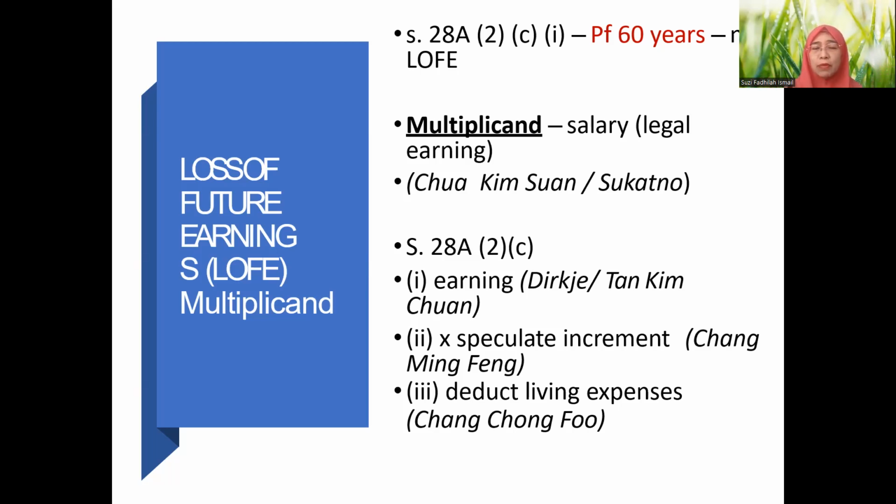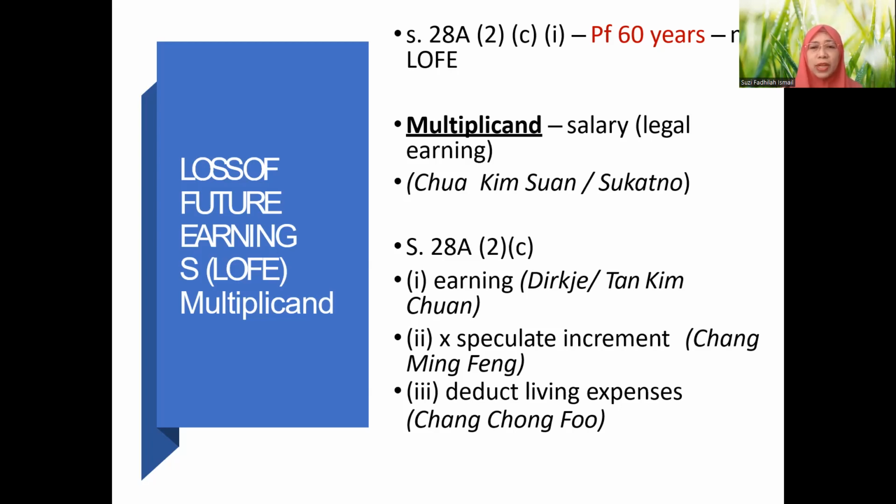So we're going to look at the case of Chua Kim Swan, as well as the case of Sukatno. For the definition of legal earning, we have section 28(2)(c) of the Civil Law Act. Under clause A, the first clause talks about earning.